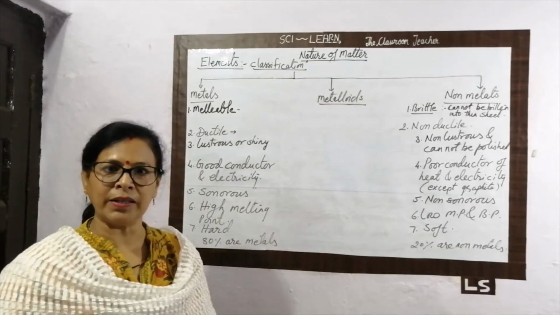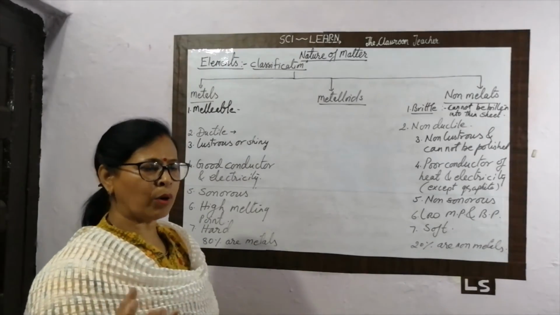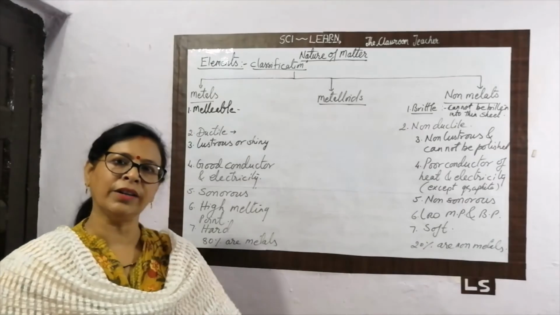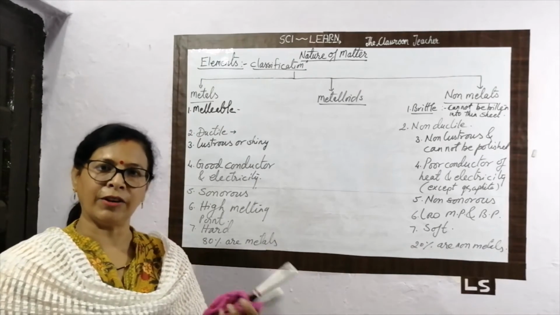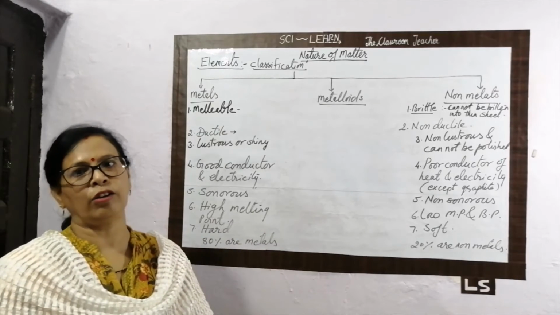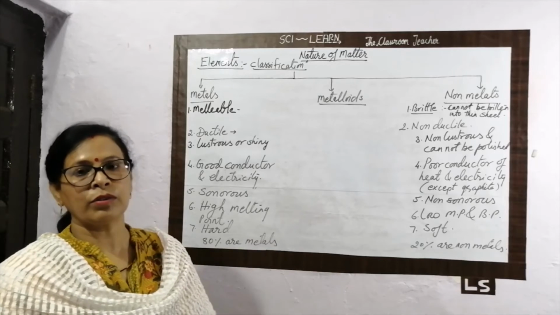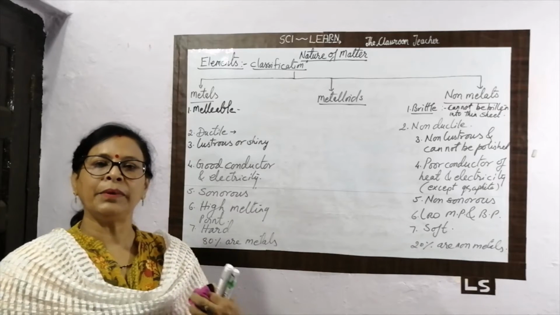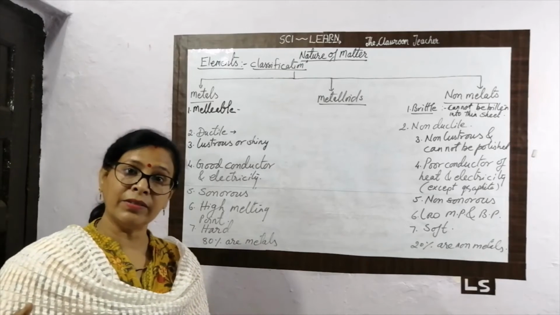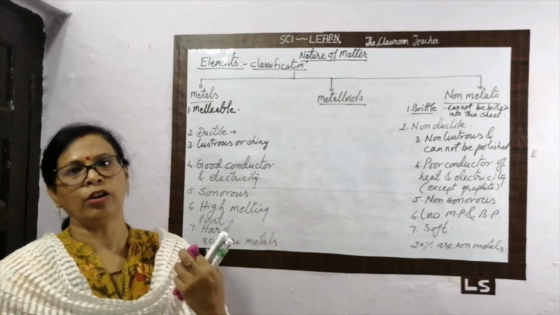The elements which are placed in between the non-metal and the metal, they collect some properties from here and some properties from there. It means they do not have the defined property of the metal or the defined property of the non-metal. There are some mixed properties of the metal and non-metal. These elements are called the intermediate elements. So some elements have intermediate properties of metal and non-metal. Why do they have intermediate properties? Because they are present in between the metal and non-metal.